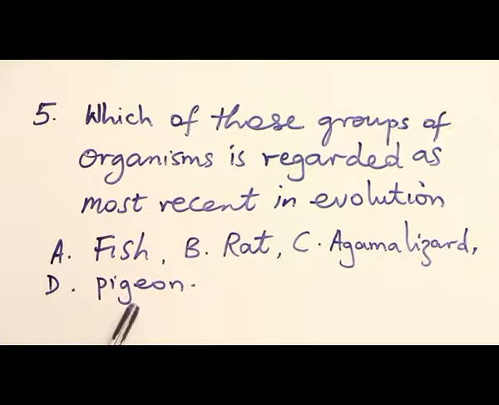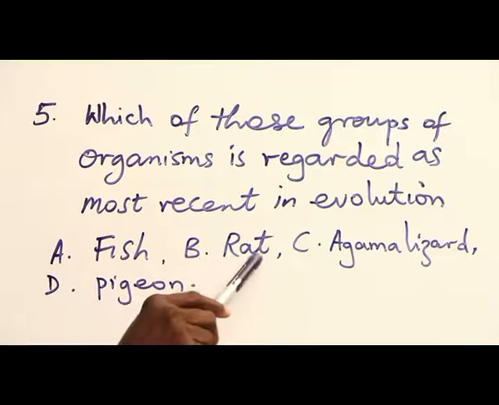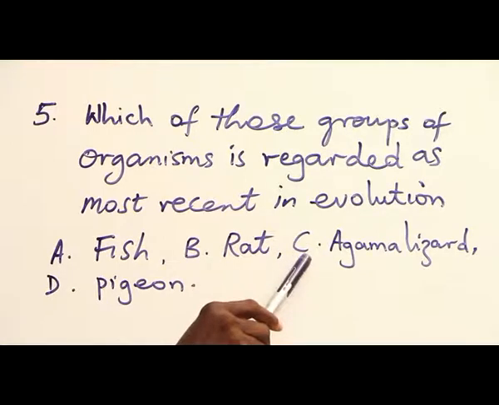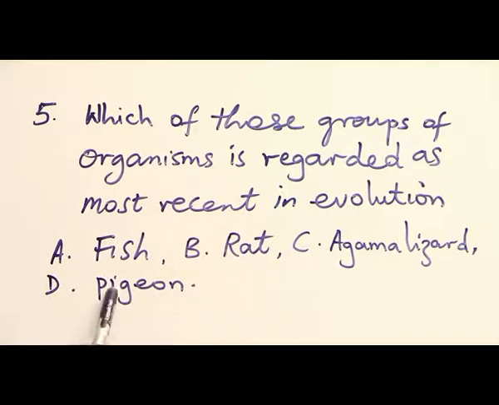The others are on land. Even the pigeon has invaded the air. B is a rat, which belongs to the class of vertebrates called mammals. Then C, an agama lizard, is a reptile. From reptiles, the birds evolved.